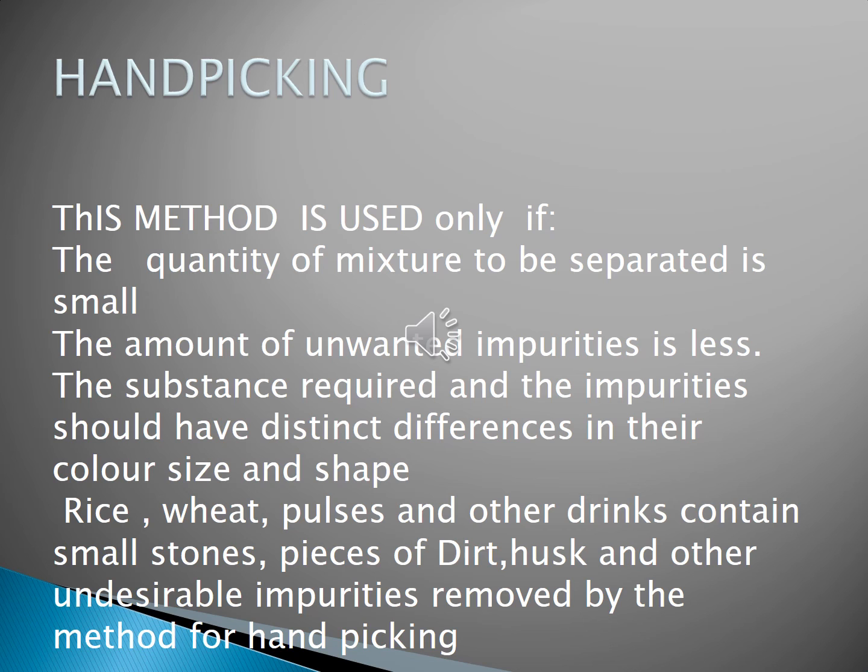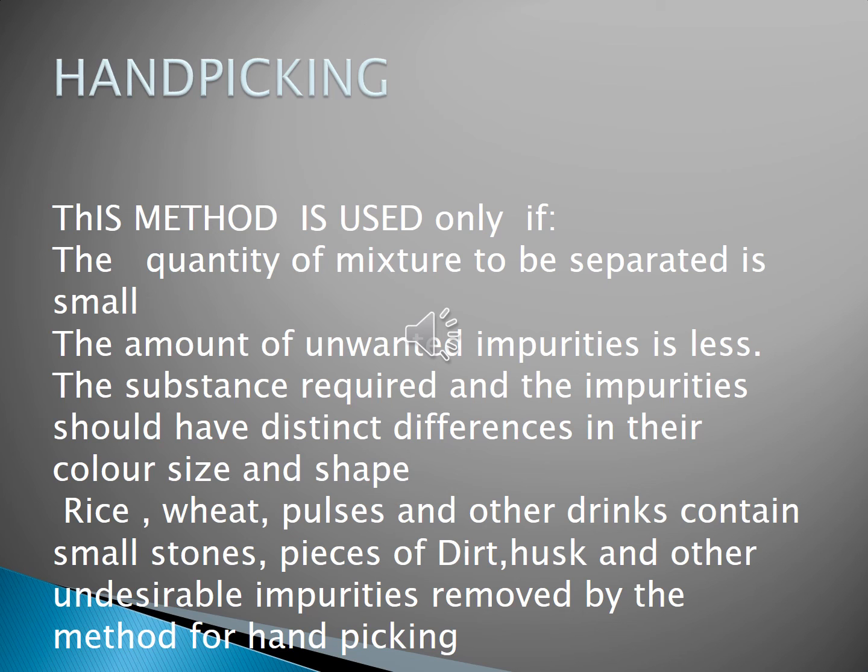So the substance required and the impurities should have distinct differences, then only the mixtures can be separated.